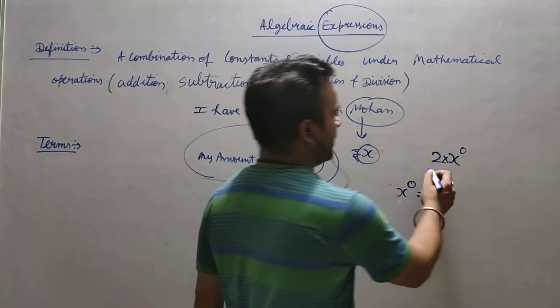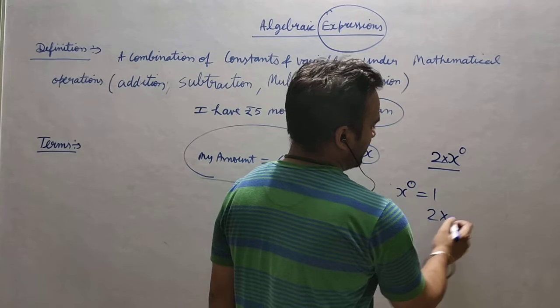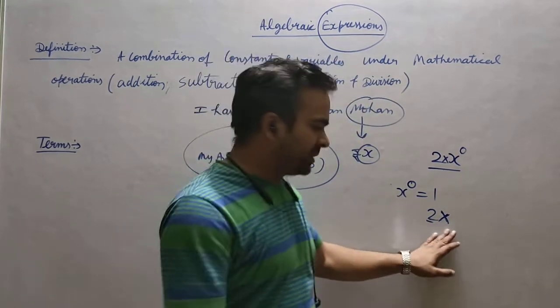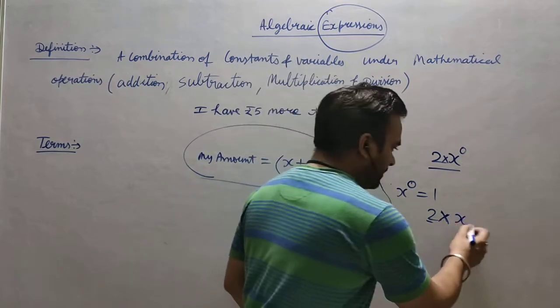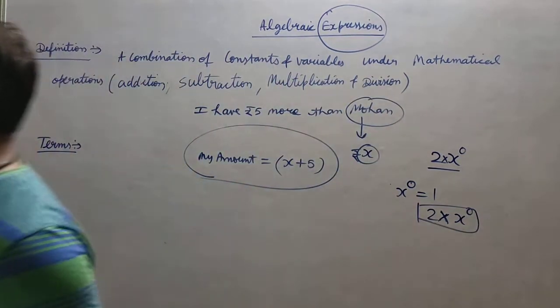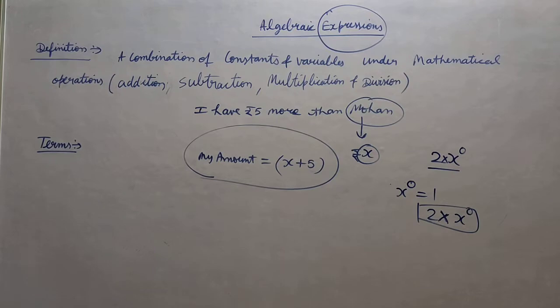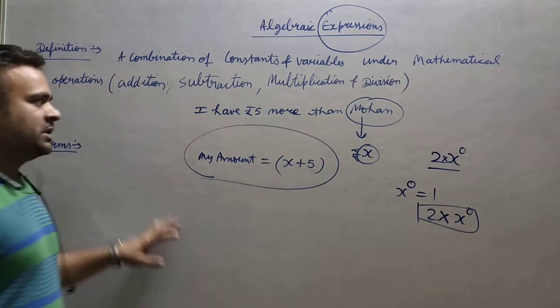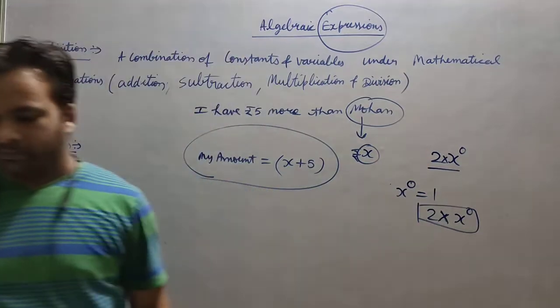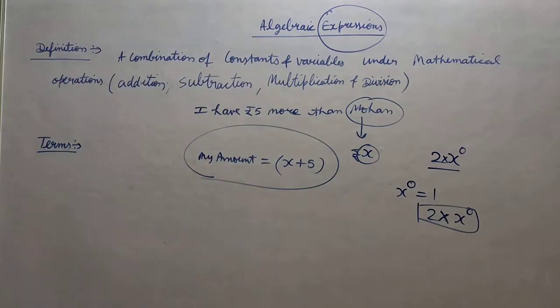So what I am trying to say is, 2 into x to the power 0: you can see there is a multiplication symbol, we are using a constant, we are using an operation, and we are using a variable. So it means we can write even a constant in algebraic form. The meaning is that everything is algebra. Whatever we are learning is now a part of algebra. So now you can understand the value of this chapter.